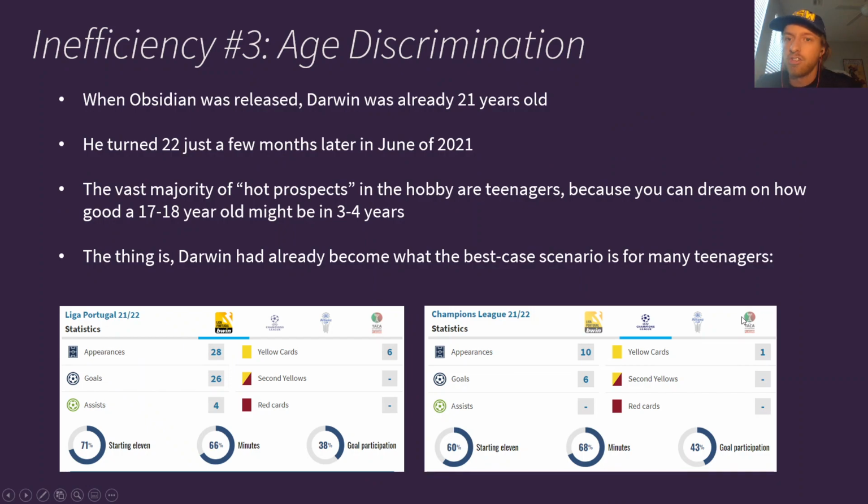So, inefficiency number 3, age discrimination. This is really interesting. When Obsidian was released, Darwin was already 21 years old, and he turned 22 just a few months later in June of 2021. The vast majority of hot prospects in the hobby are teenagers because you can dream on how good a 17 or 18-year-old might be in the next 3 to 4 years.